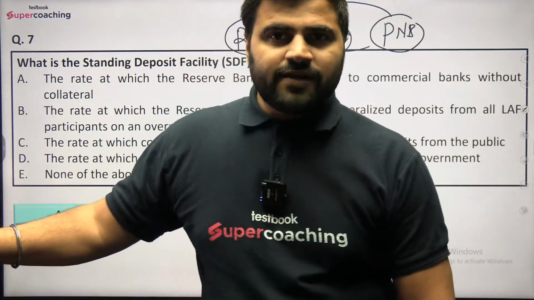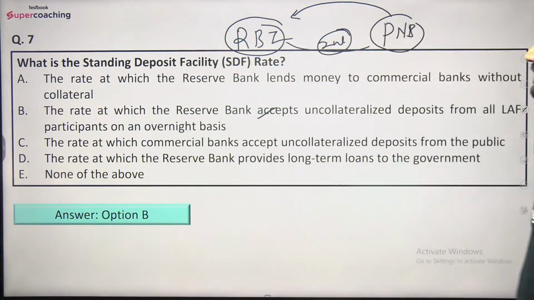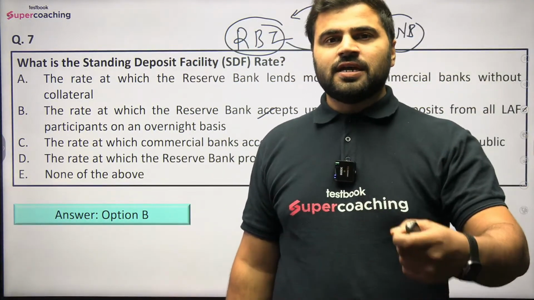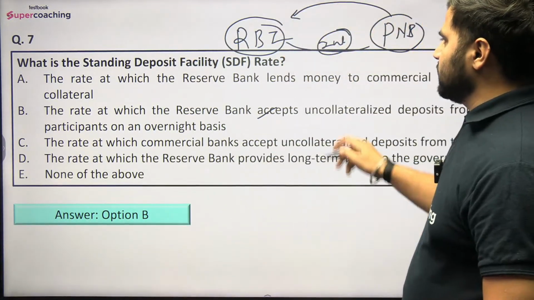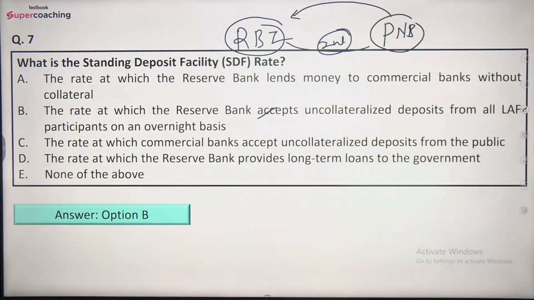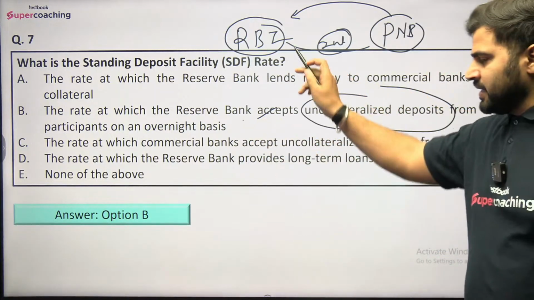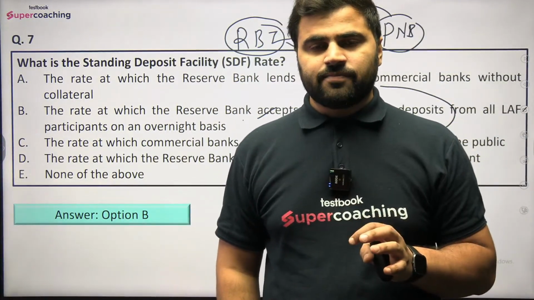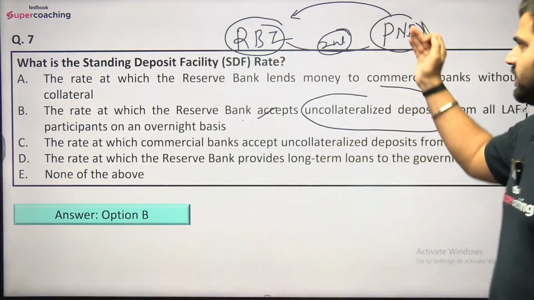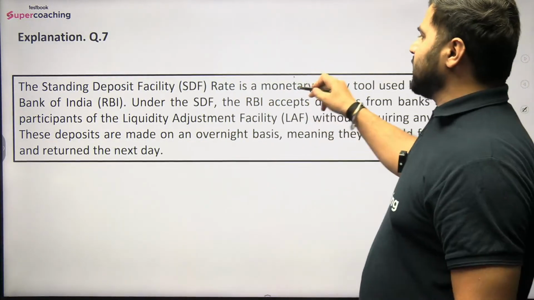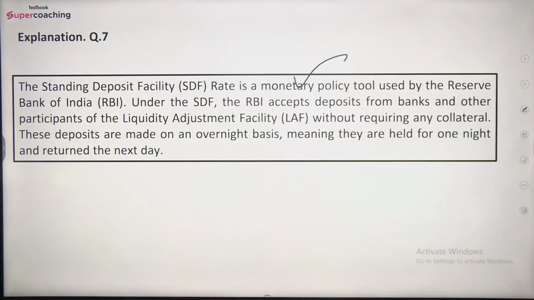Reverse repo also, yes, I have told the same thing, but the only difference is that under the reverse repo operation there is an involvement of collateralized deposit, but under the SDF, that is standing deposit facility, there are no collateralized deposits, right? So that is why it is written here, the rate at which the Reserve Bank of India accepts uncollateralized deposits. So under this process of standing deposit facility, RBI will not keep anything as collateral. ठीक है जी. So यहाँ पे सिंपली एक तरफ से यहाँ पे पैसा डिपॉजिट हो रहा है, यहाँ पे RBI is providing the loan. So standing deposit facility rate is a monetary policy tool used by the RBI.